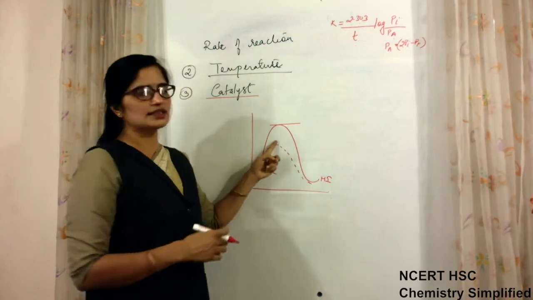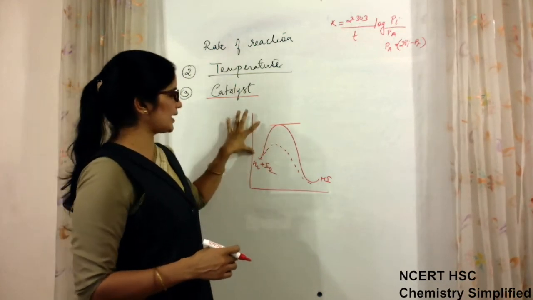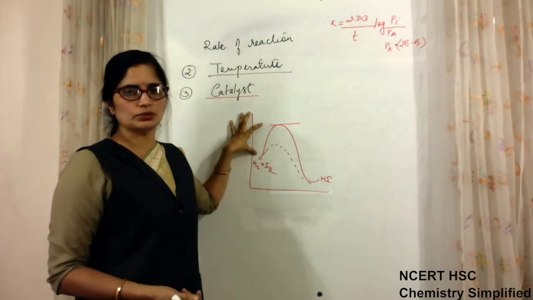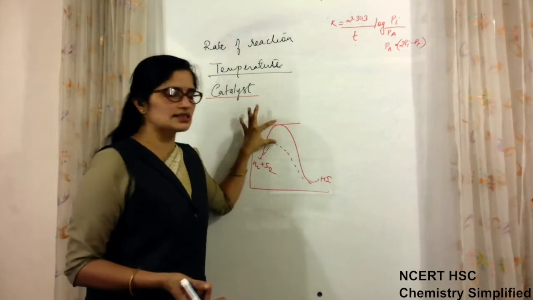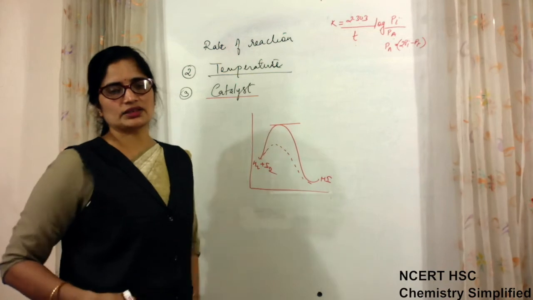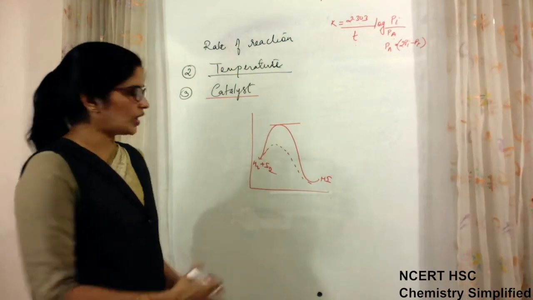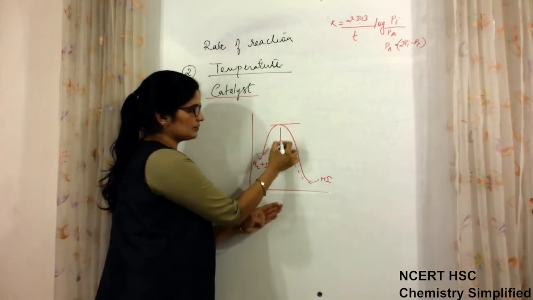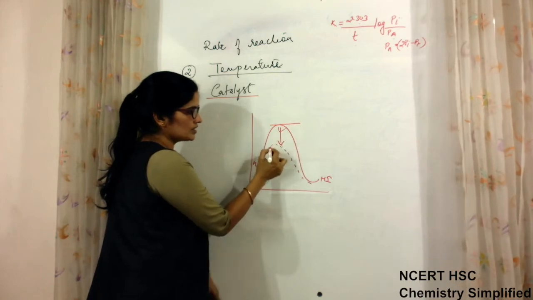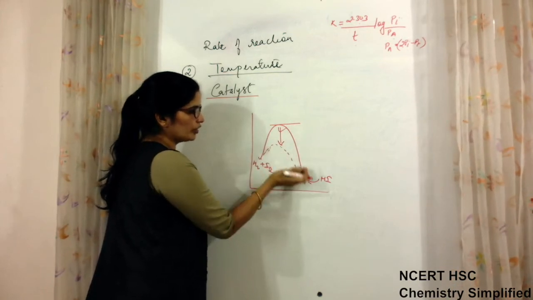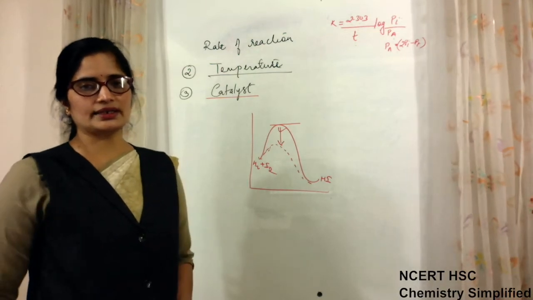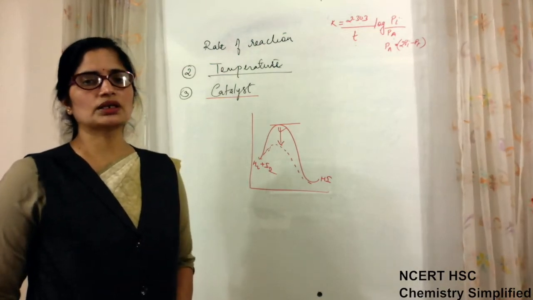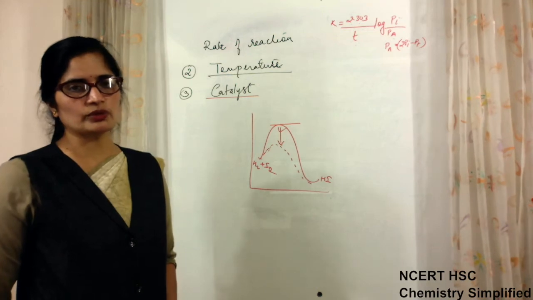So the difference is that in case of temperature, the activation energy is provided to the molecules to cross the energy barrier, and a catalyst decreases the activation energy which is needed. Because the height of this energy barrier is low, it is this much only. So more molecules can easily pass to the product side, and the product is formed quickly as compared to before.